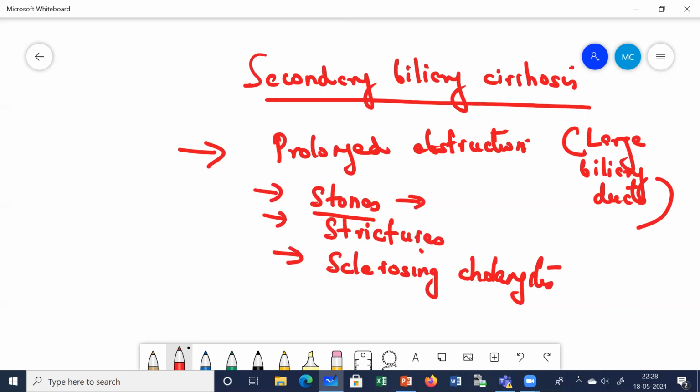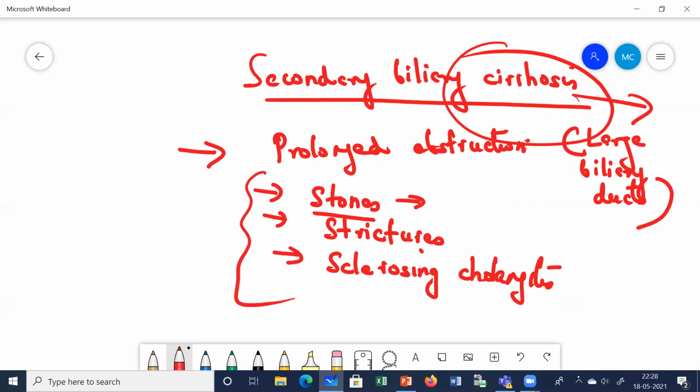Later on, if it gradually progresses to cirrhosis, then you will start getting all the features of liver involvement, like hepatocellular failure, cirrhosis, ascites, portal hypertension. Remember, these occur gradually in the late stages, when there is development of cirrhosis. But initially you'll get the features according to the cause. Stones, you'll get recurrent abdominal pain; strictures, a history of abdominal operation. So this is all about it.